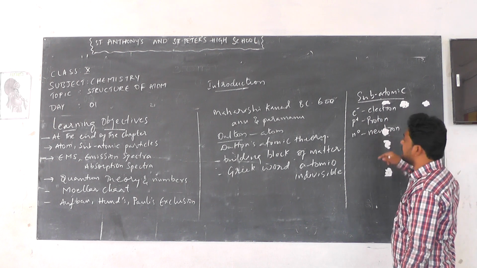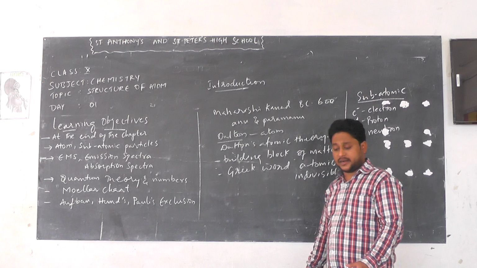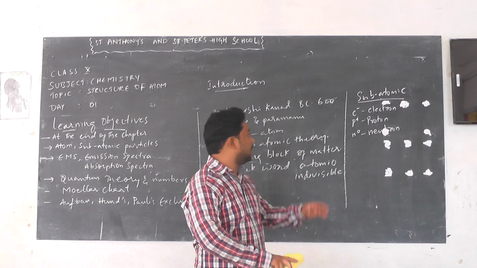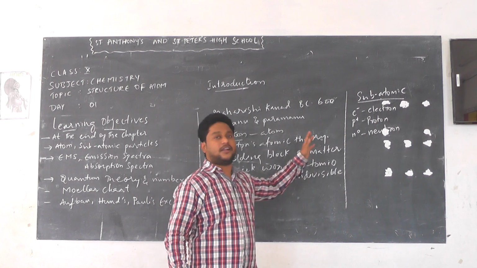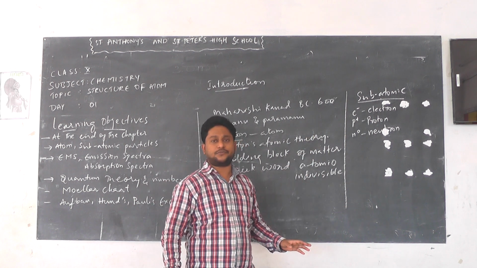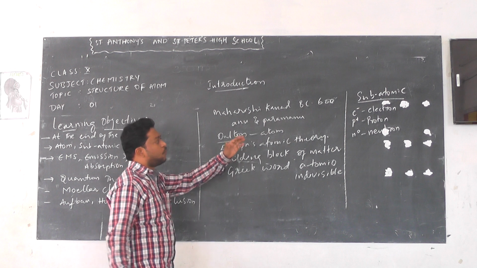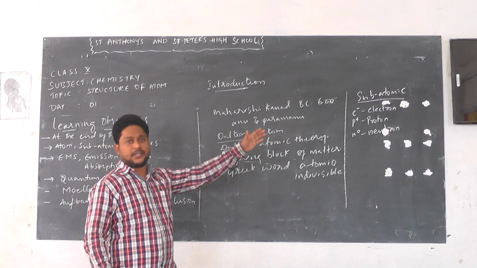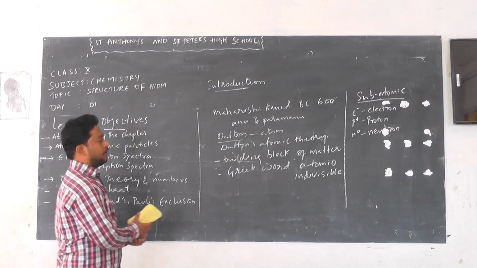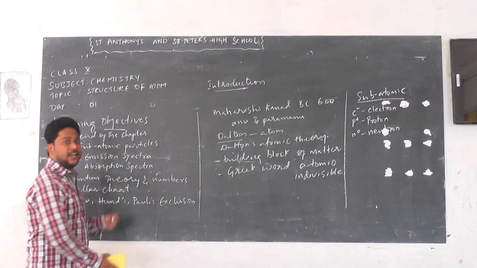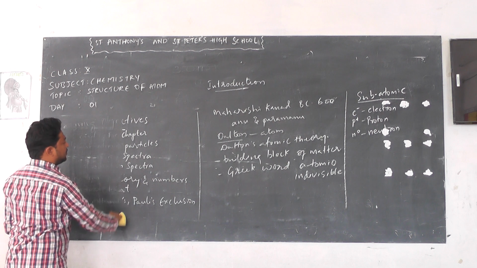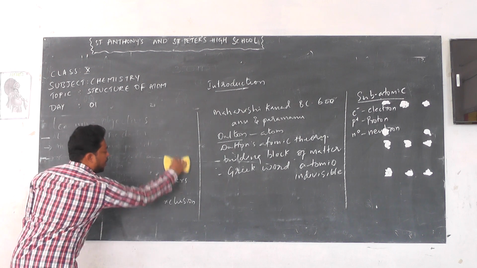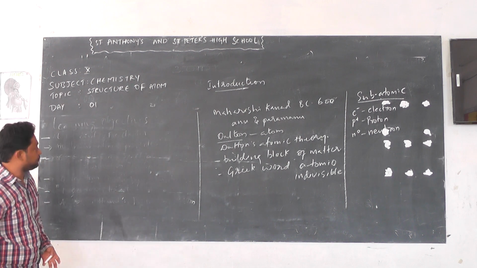These three subatomic particles were discovered after Dalton's atomic theory, proving that the atom is further divisible. Let us see who the scientists are who discovered the electron, proton and neutron. Electrons are negatively charged, protons are positively charged, and neutrons are chargeless.